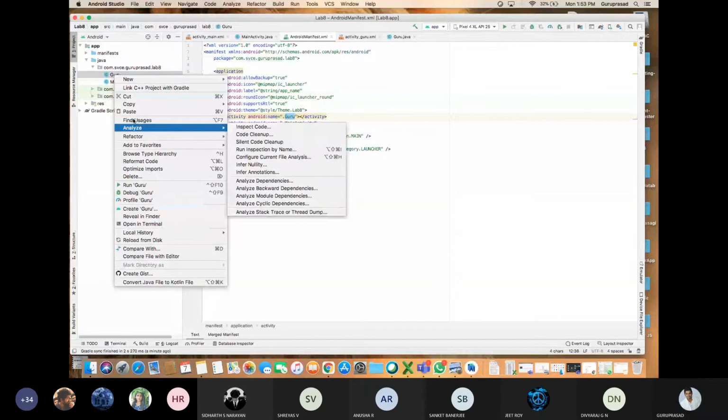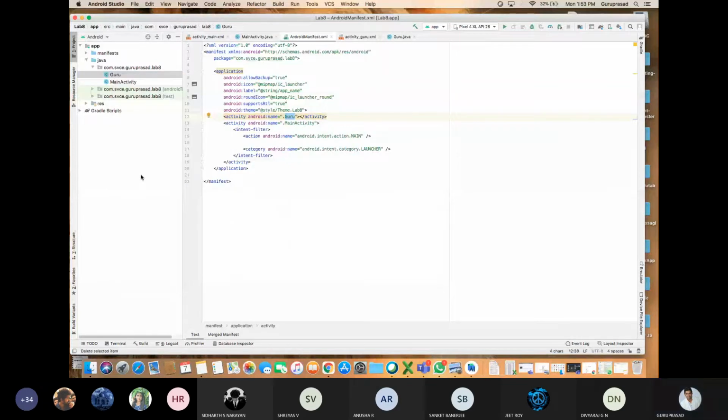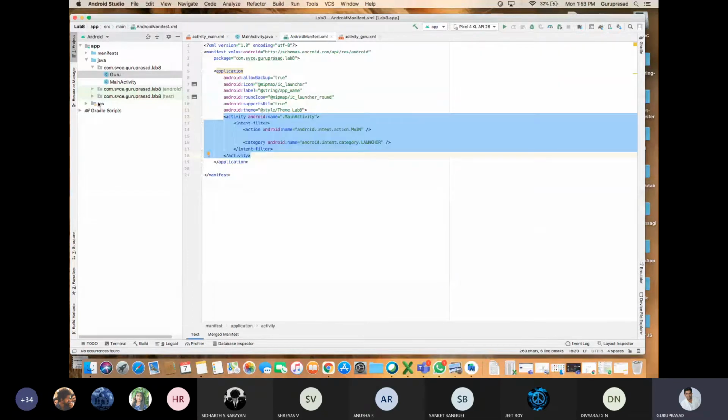Delete. Okay, delete anyway. See here, did you notice? Yes, Guru has been removed from the manifest file. Then the layouts, I'll delete.